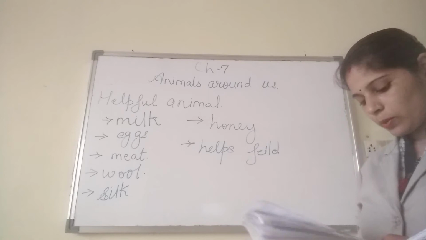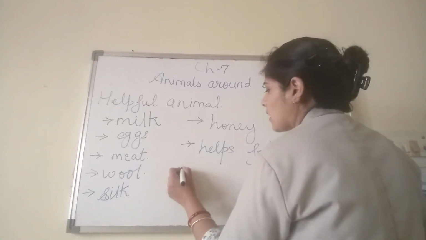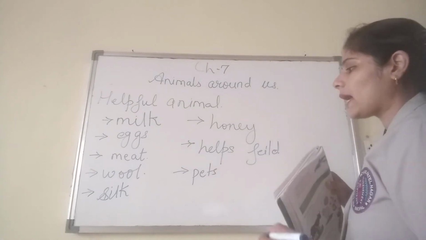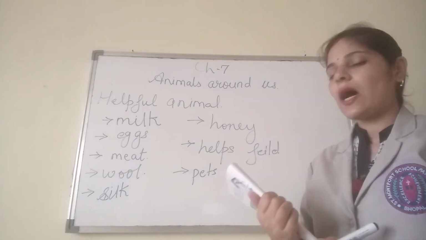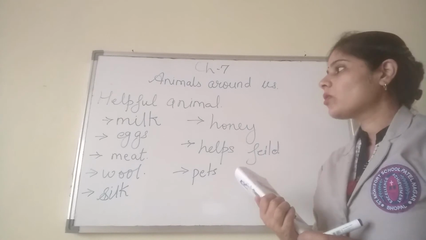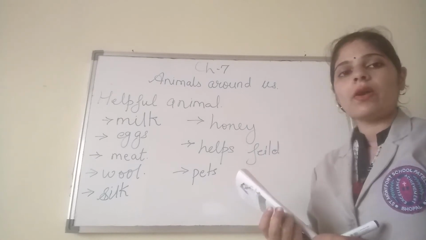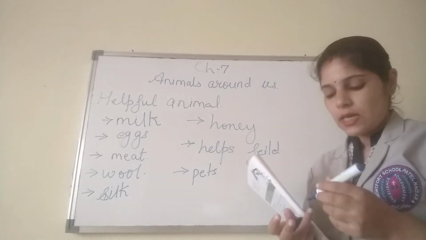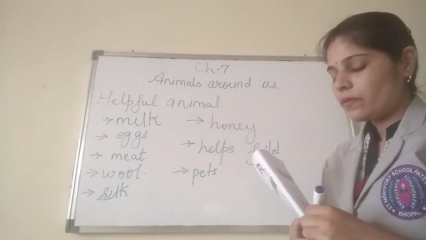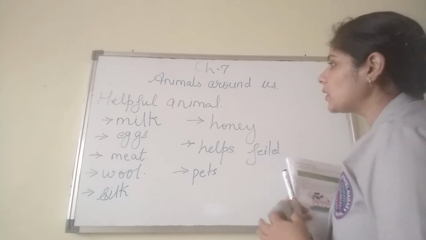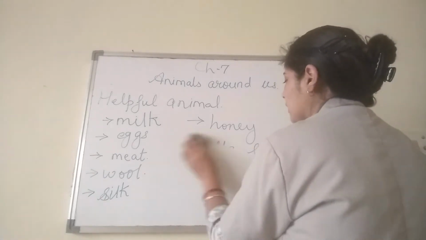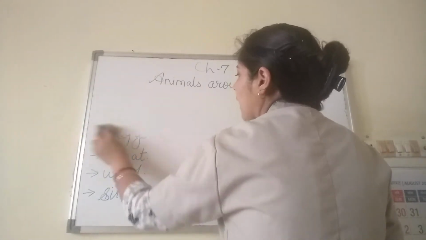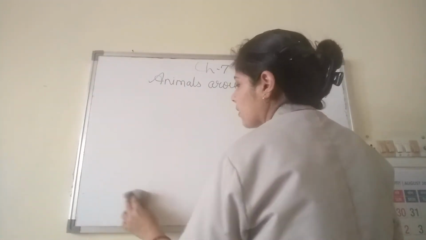And then we have some animals as our pets, like the dog and cat. All these animals are pets. So these are some of the helpful animals, and how they are helpful to us is stated here. Now we are going on to another topic of this chapter, that is animal diet. Different animals have different diets.